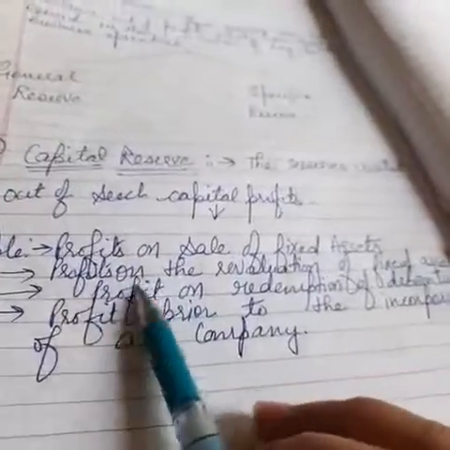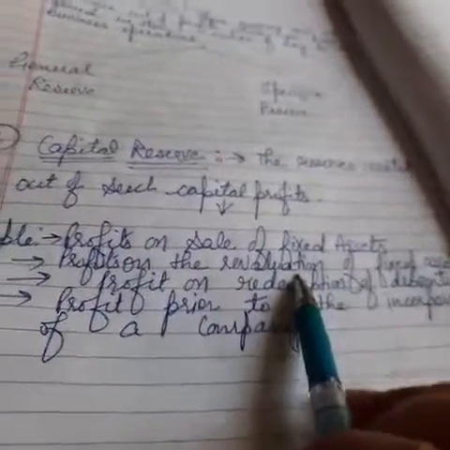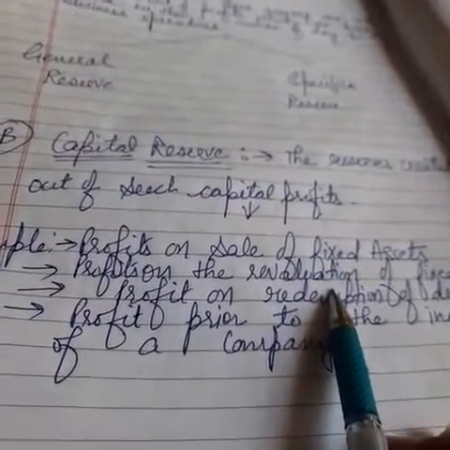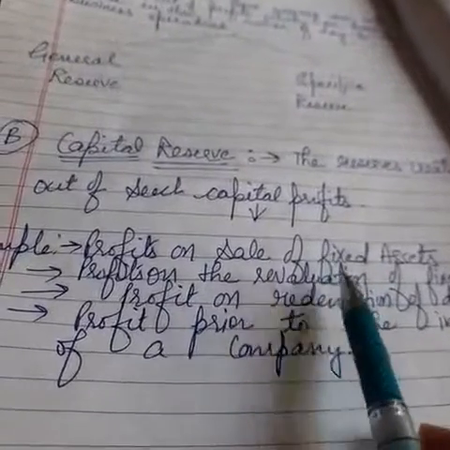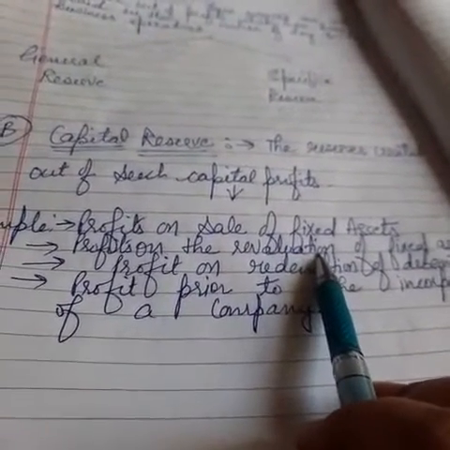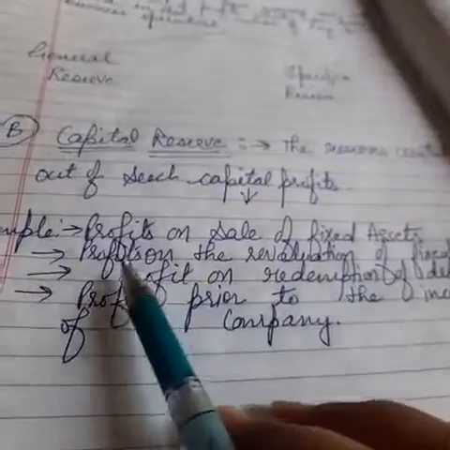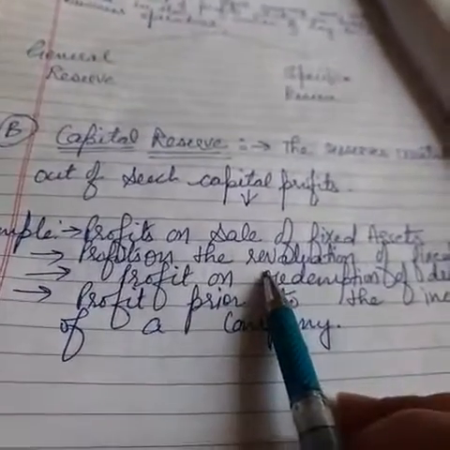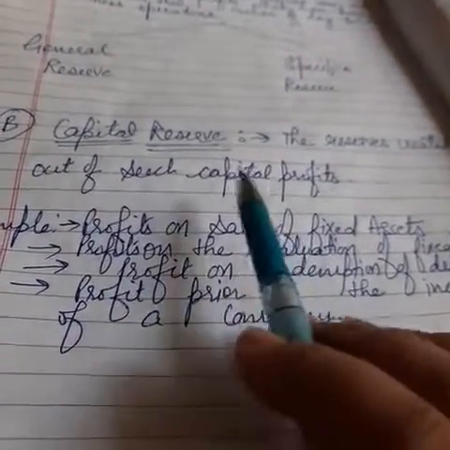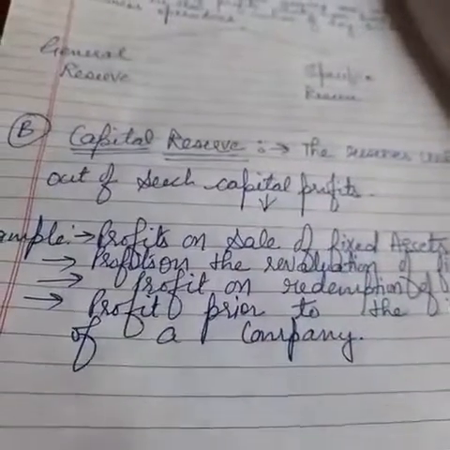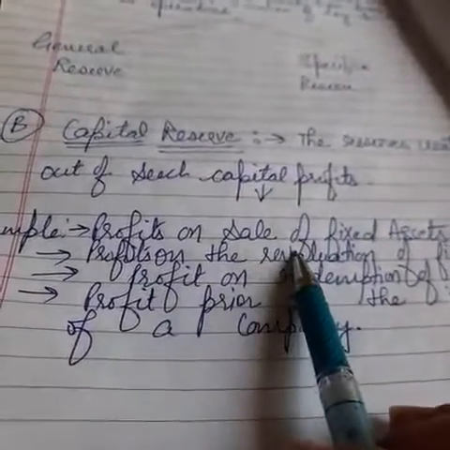Next is profit on the revaluation of fixed assets. Revaluation does not mean we are selling it. Revaluation means we are recalculating the value of any particular fixed asset. Right? So profit on that revaluation is called capital profit, not revenue profit. Now I'll give you the example of revaluation.